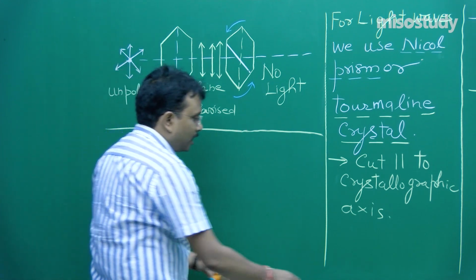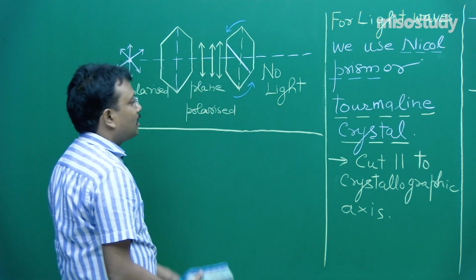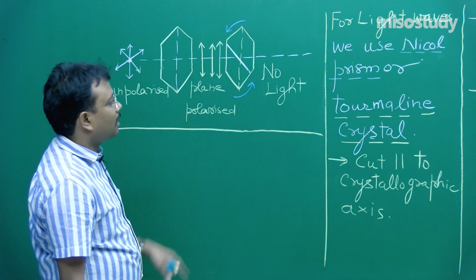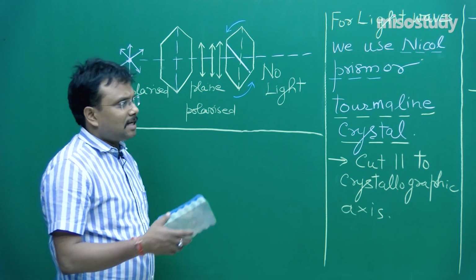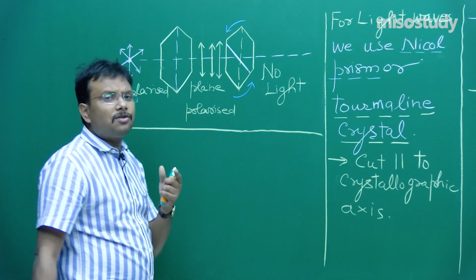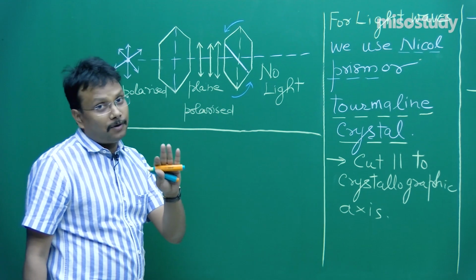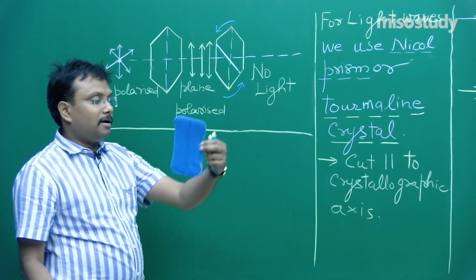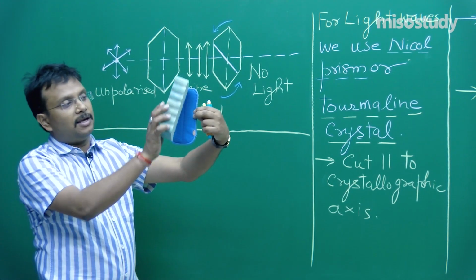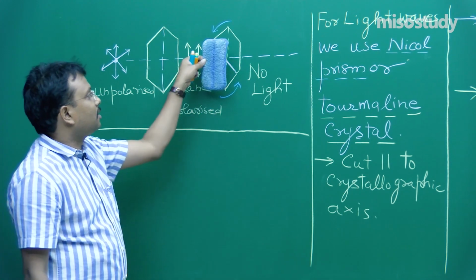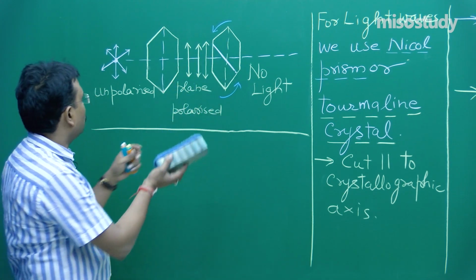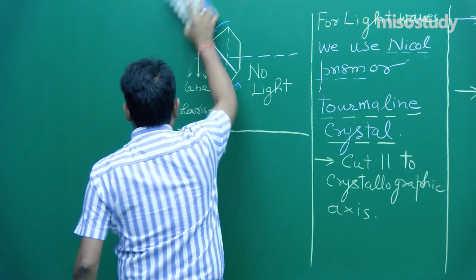So before moving ahead, I hope all these things are clear to you. For this diagram and for this cardboard diagram, my simple request is just take a look at these explanations once or twice, you will find yourself comfortable enough. And this is the cardboard, this lining is allowing this passage of this vibration, and same is the concept with this tourmaline crystal or nickel prism.